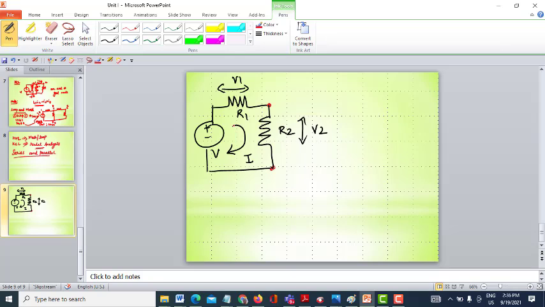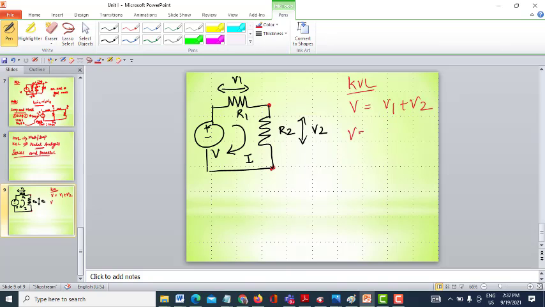So let me apply KVL across the circuit, or in this mesh or loop, whatever you call it. According to KVL, the applied voltage is equal to the voltage drop across the closed path. So V is equal to V1 plus V2.